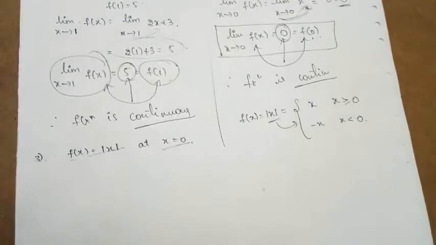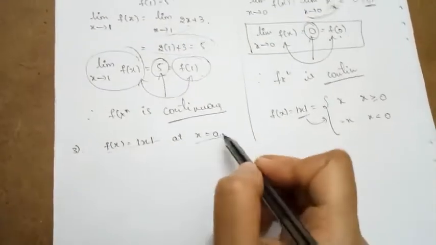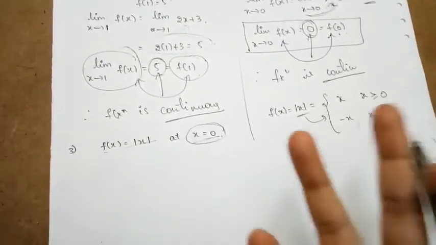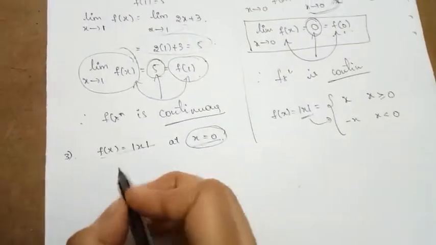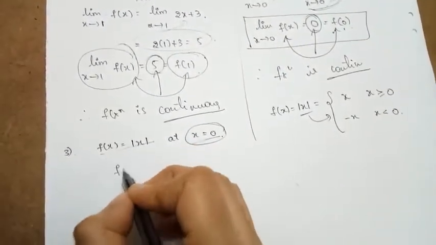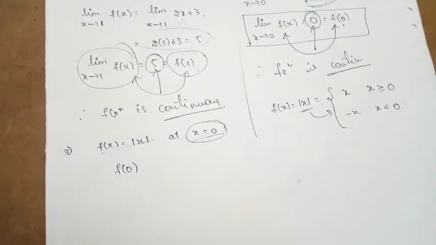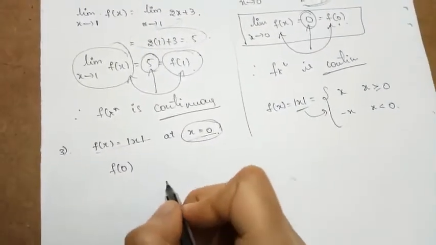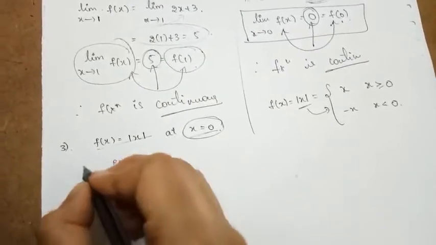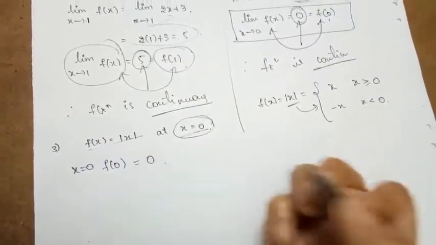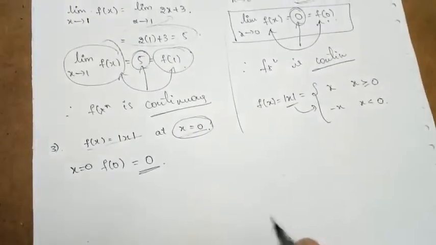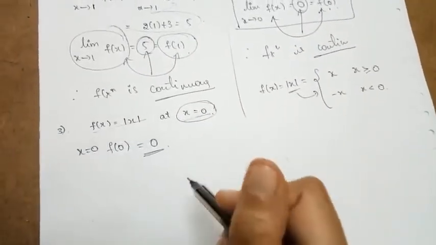So this is how mod x is defined. This is the thing which we already know. They have asked us to discuss the continuity at x is equal to 0. So clearly by looking into the definition, what will be the value of the function at x is equal to 0? The function value at x is equal to 0, that is f of 0 is equal to 0. So the value of the function at x is equal to 0 is obviously 0.